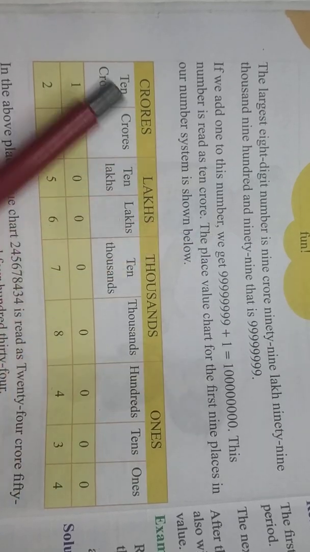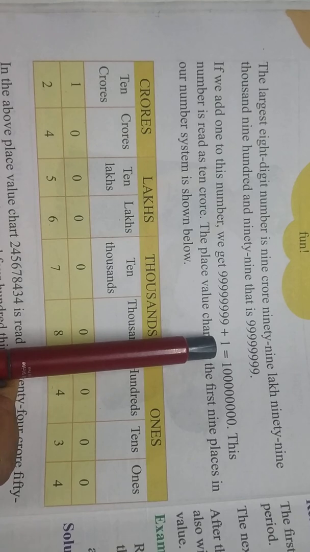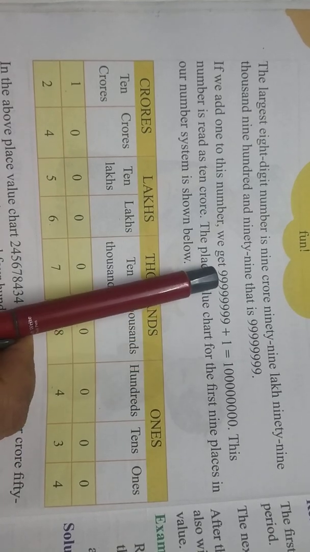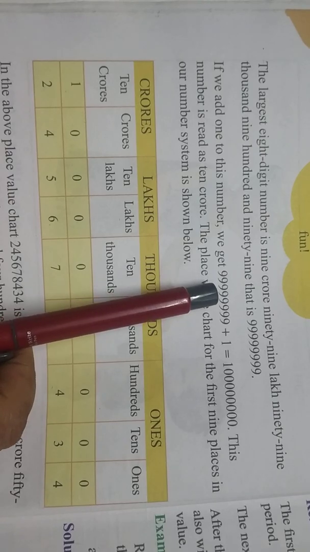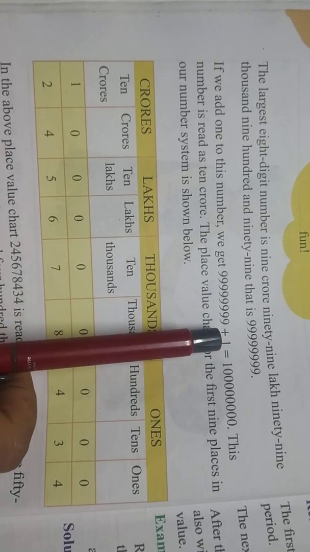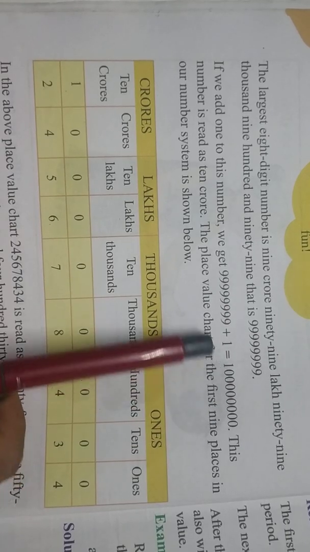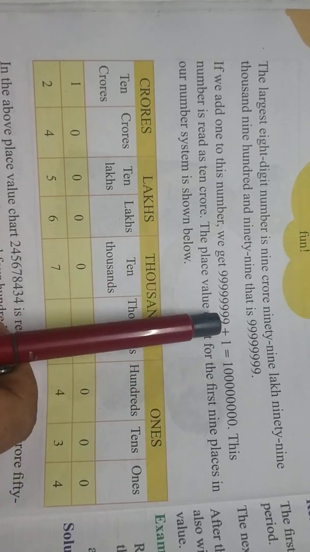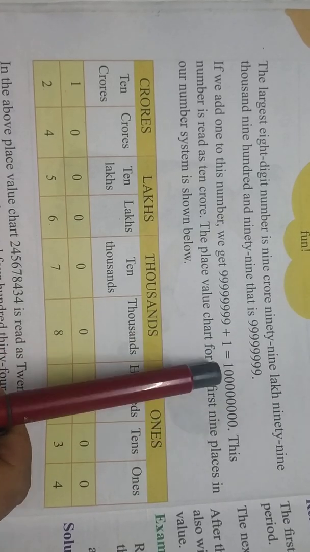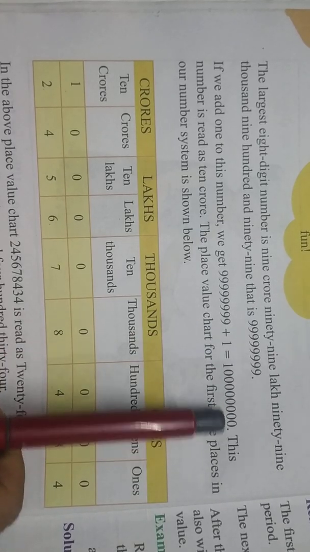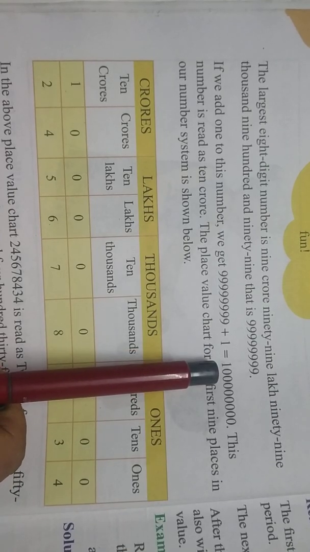And if we add 1 to this number, 9 crore 99 lakh 99,999 plus 1, then we will get a new number. The previous number is an 8-digit number. Now when we add 1, it forms a 9-digit number, and this number we read as 10 crores.